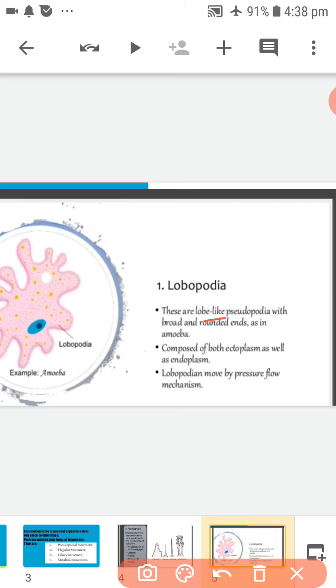These are composed of both ectoplasm as well as endoplasm. Example, amoeba, entamoeba, arcella.